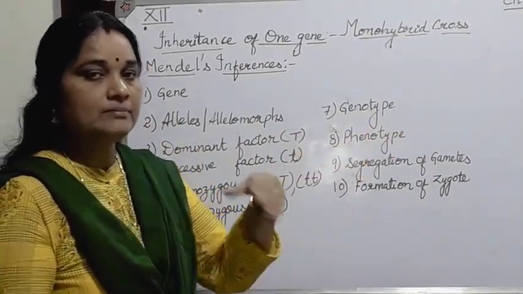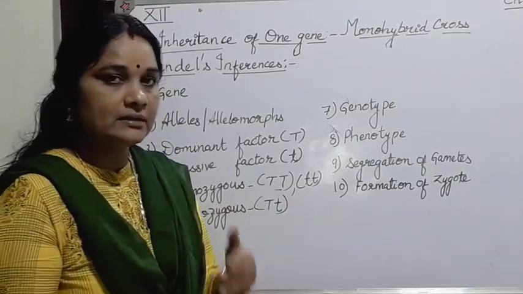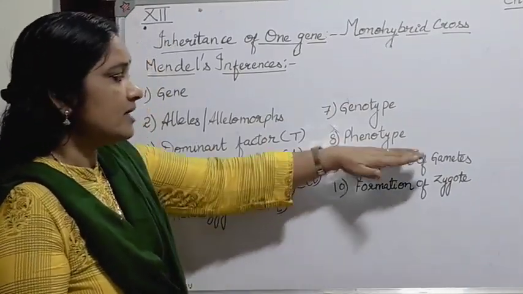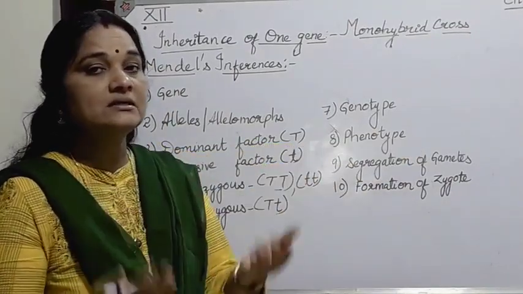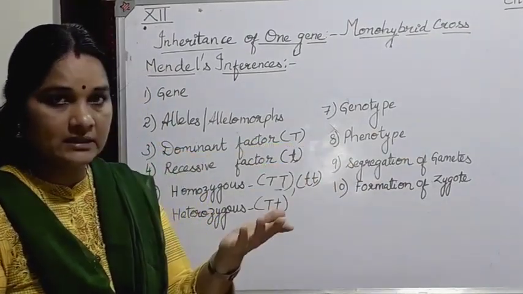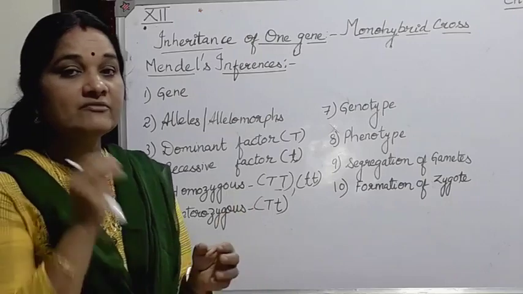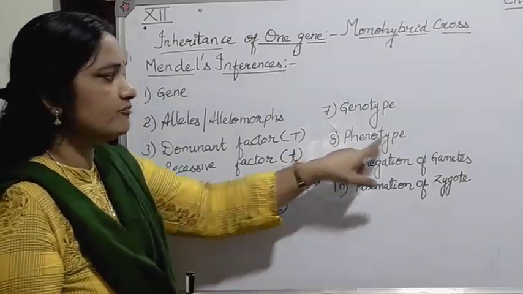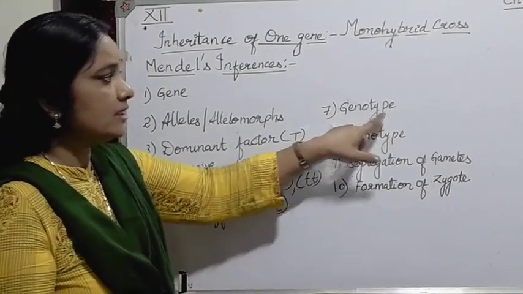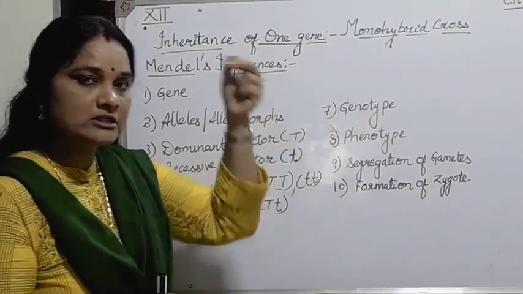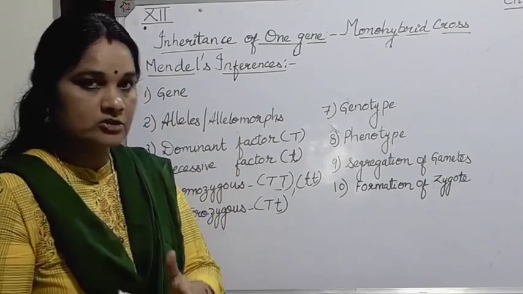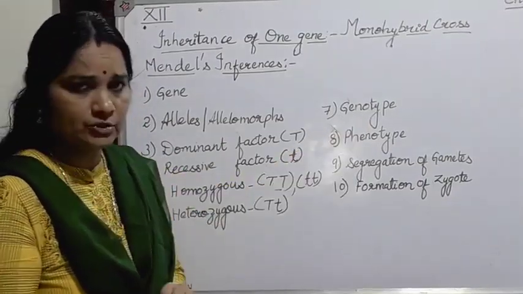And the genotype is what we write by using capital or small letters. Whereas the phenotype is the external expression, like the height and the color of the seed, which are visible characters expressed by the gene, and is known as phenotype. The genotype is the genetic makeup, what is present inside, what has been transferred from parent to the offspring.